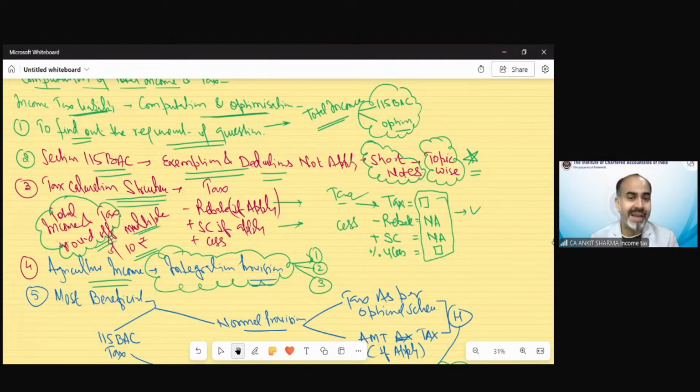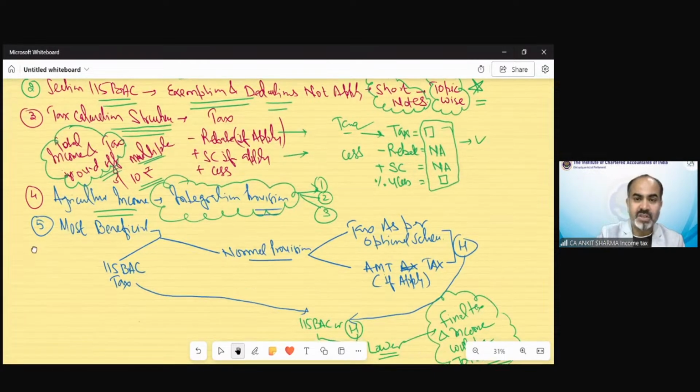If you calculate tax as per integration provision, the tax liability would be different. And if you calculate the tax without applying integration provision, your tax liability would be different and it would be a wrong answer. So if these 3 conditions are fulfilled for any question, then you have to calculate tax as per integration provision. And I believe you must have gone through those provisions, as I requested you to do before solving this topic.